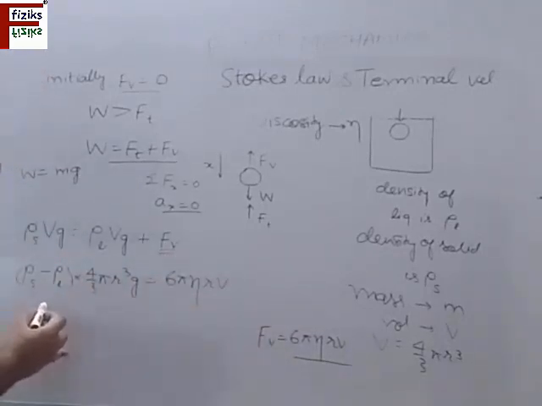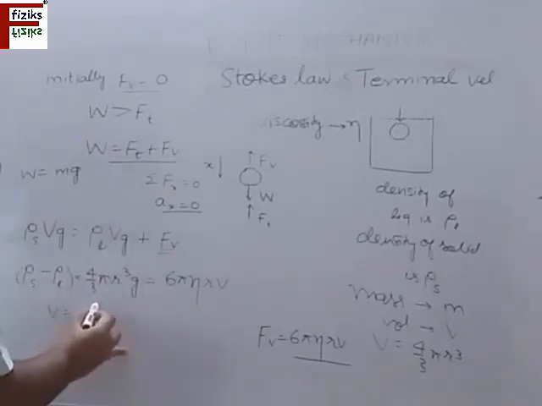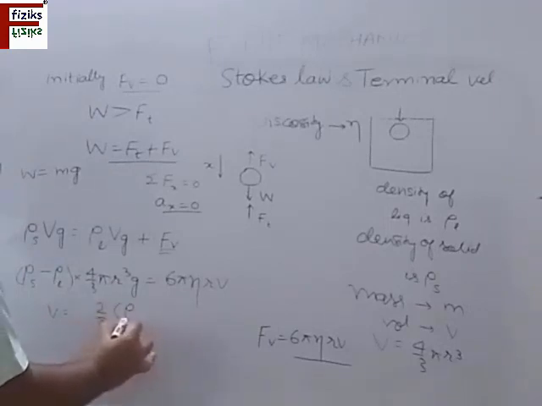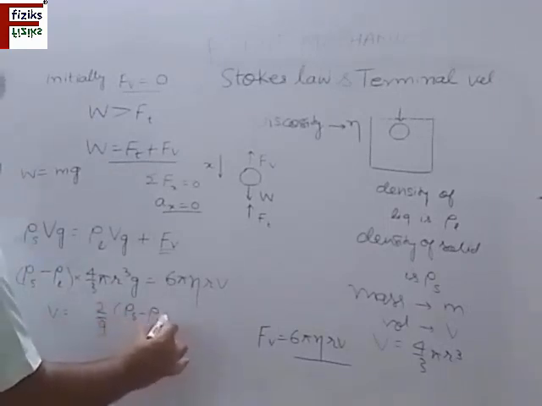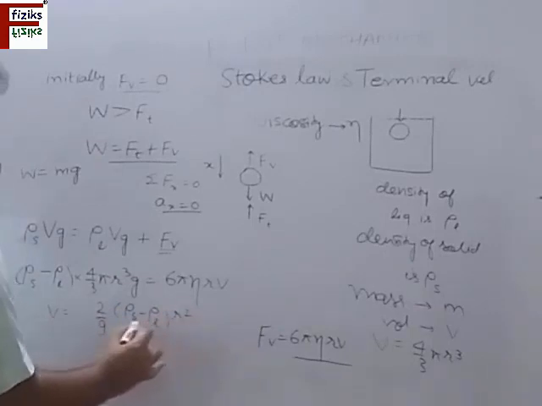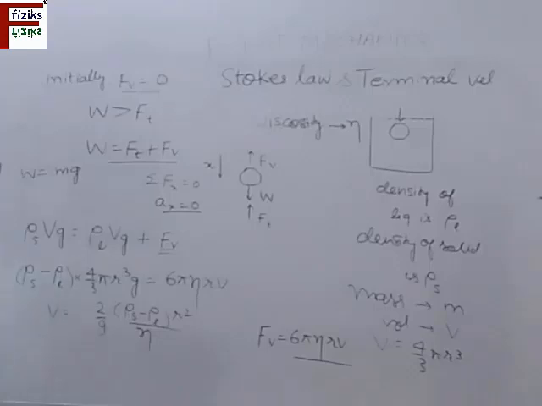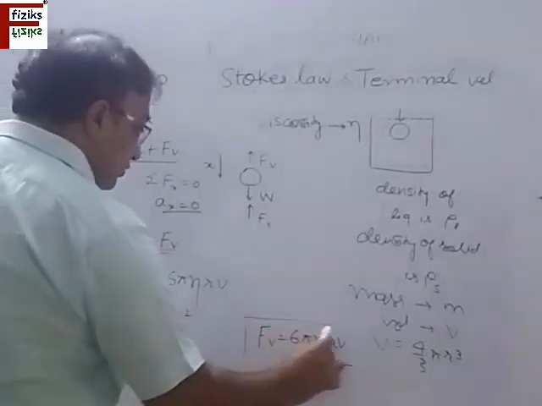If you solve this, you can find the terminal velocity is given by 2 by 9 into r square into rho S minus rho L into g divided by eta. So this law is called the Stokes law.